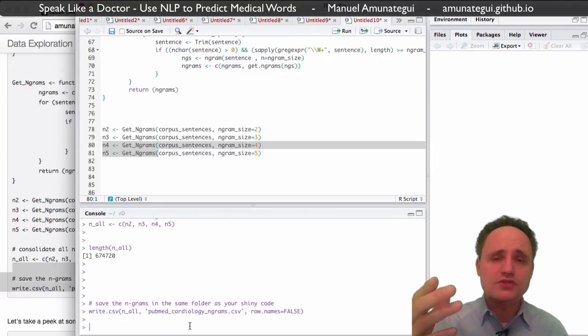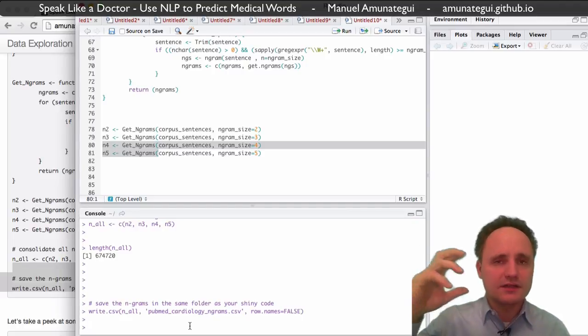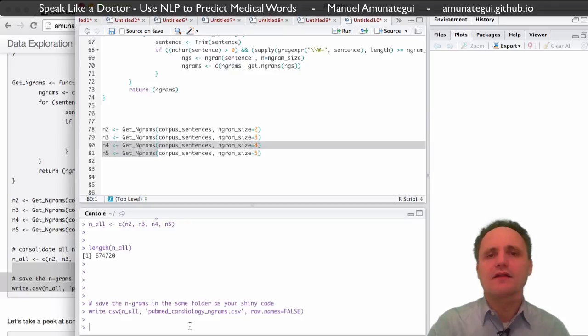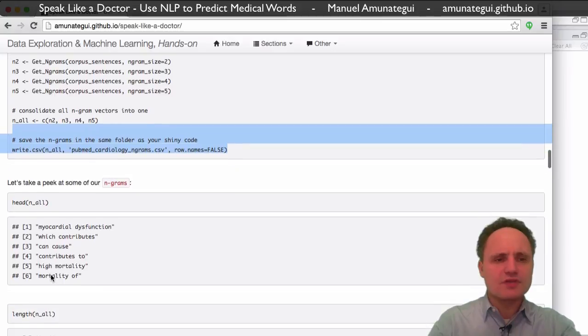Every time you start it up, you don't want to have to go through the whole process of going to PubMed, getting the medical documents, cleaning them up, running all the engrams, and then running the application. We just save everything to file, and next time, all you have to do is run through the engrams and find the best match for the next word to predict. So that's why we're doing that, though we're not going to use it immediately.